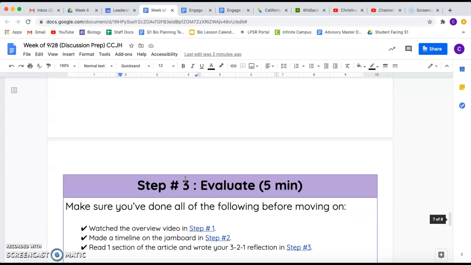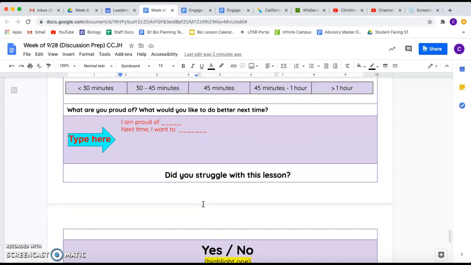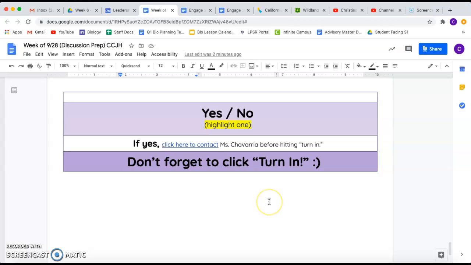Once you do that, all you have to do is evaluate your lesson and then turn it in. And let me know if you have any questions or if you need any help.